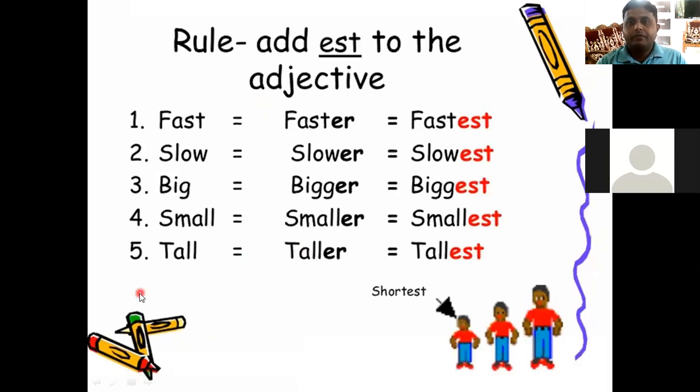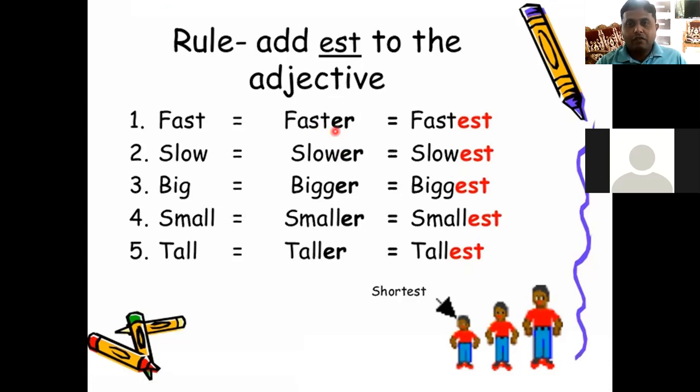See, the three forms of adjectives. This is the root form, this is the comparative form, and this is the superlative form. In the case of comparative form, as we saw, most of the adjectives carry the er suffix.